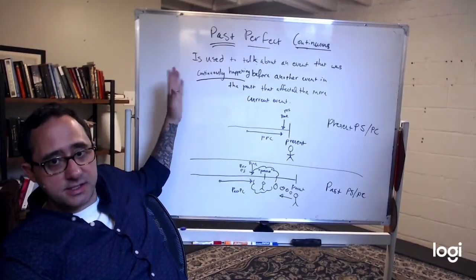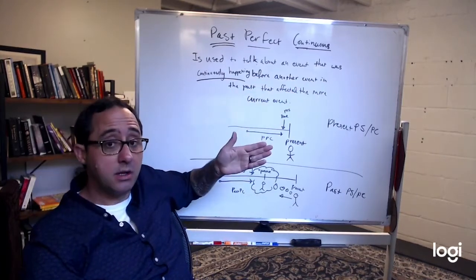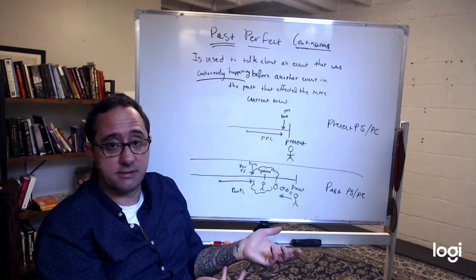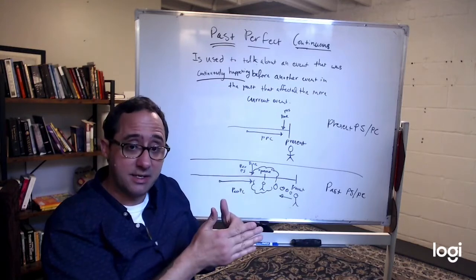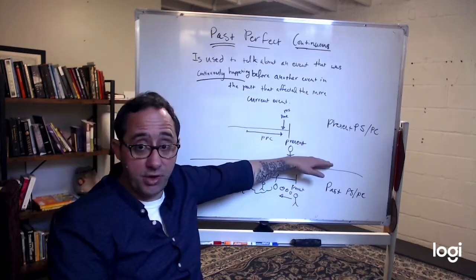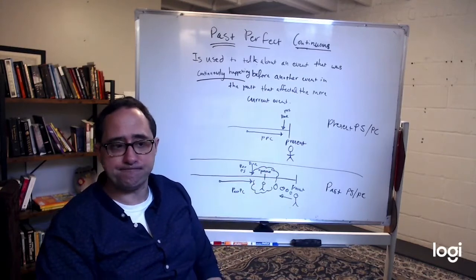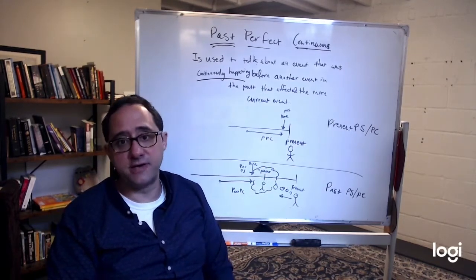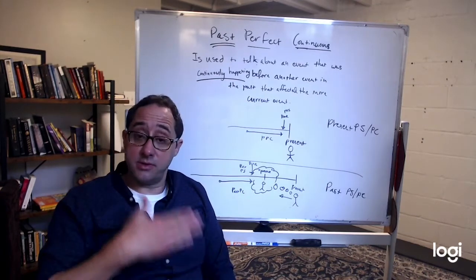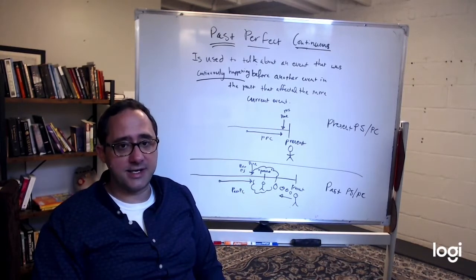So past perfect tense is used to talk about an event that happened or was continuously happening before another past event happened. And it has an effect on the event that is closest to us. Okay, so in present perfect continuous, something had been happening that affects the present. I have been cooking for 2 hours. Can you help me? So that means they're still cooking, right? They're not done.